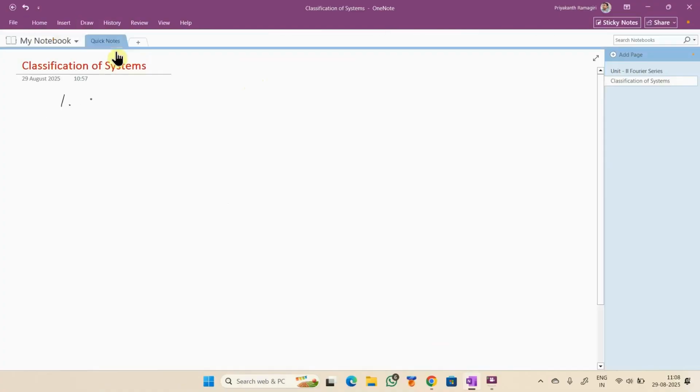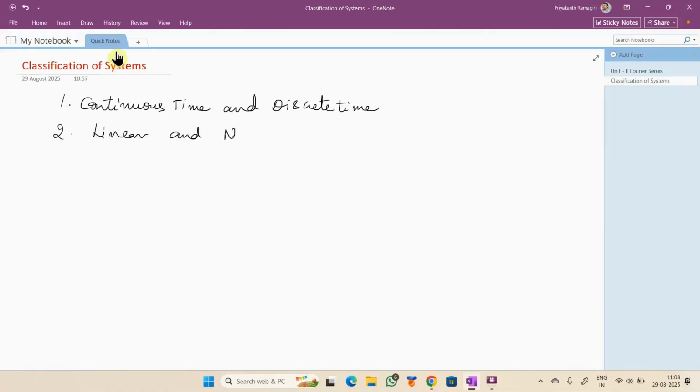Continuous time and discrete time systems, right? Linear and non-linear systems. Time variant and time invariant systems.